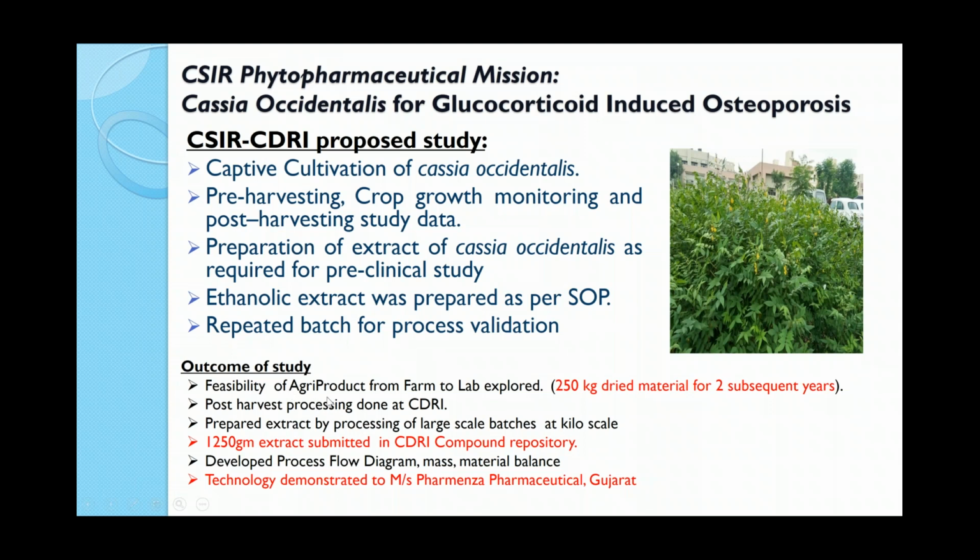So this is an agri product explored from farm to lab. We produced around 250 kg of dry material in one lot. After harvesting and controlled drying, we developed the process flow diagram, which I am coming to in the next slide, and the mass material balance, so that a front end engineering design package could be helpful for the industry.